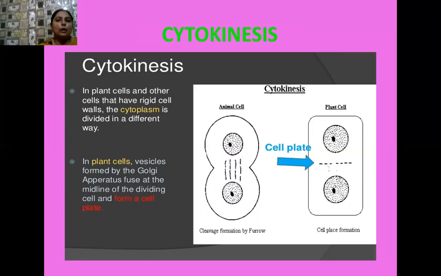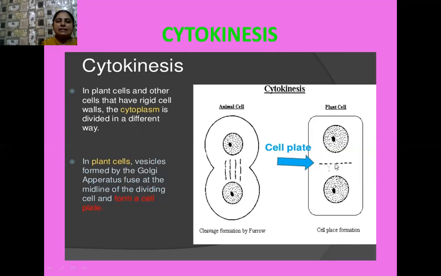But in the case of a plant cell, what happens? In the plant cell, there is a rigid and tough cell wall. Next to the cell wall, what is present? The cell membrane is present. So here, the division of the cytoplasm, followed by the division of the daughter cells, happens with the help of a cell plate-like structure which arises in the center of the cell next to the cell wall. So here I have written: in plant cells, vesicles formed by the Golgi apparatus fuse at the midline of the dividing cell and form a cell plate.